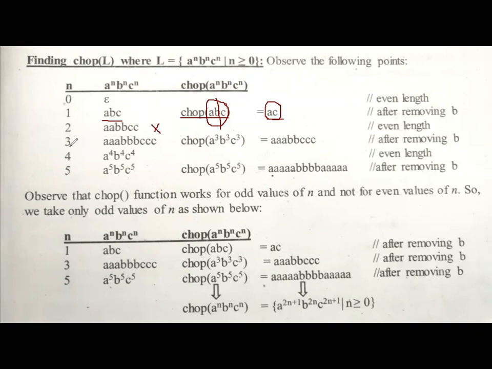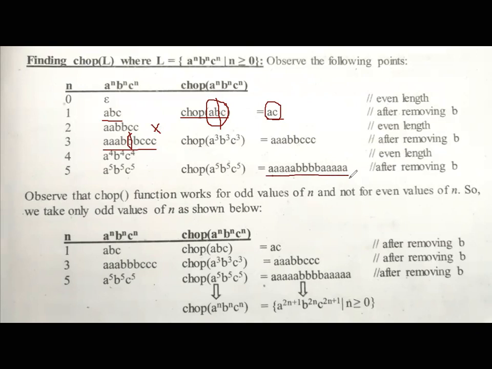Then what about 3? Triple A, triple B, triple C. What is the length of this string? 9. Yes, it is an odd length. So we can eliminate one B, he is the middle one, right? See, 1, 2, 3, 4, 1, 2, 3, 4. If you chop this string, you will be left with triple A, double B, triple C. Like that, we have for a^5 b^5 c^5 also.